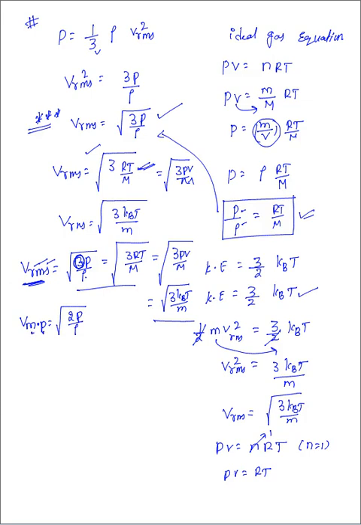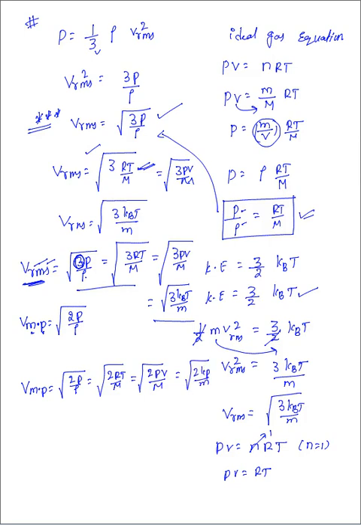So let me conclude that formula here. V most probable can be written as under root 2P by rho. That equal to what we can write? Under root 2RT by capital M. That equal to under root 2PV by capital M. That equal to under root 2 kBT by small m, which we can write here.